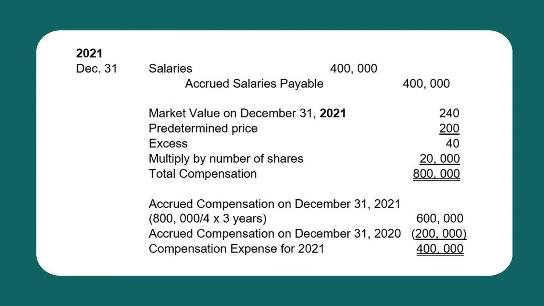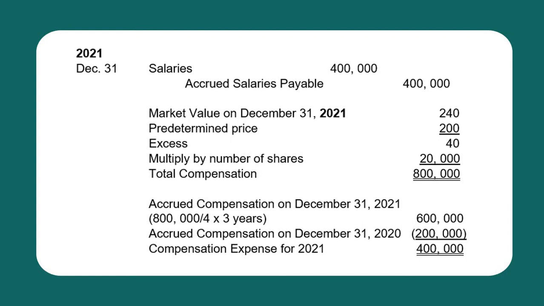150,000. In 2021, the third year of the vesting period, 400,000 shall be recognized as compensation, computed as market value in 2021 is 240, less the predetermined price of 200, thus the excess is 40, multiplied by the number of shares, 20,000. The estimated fair value of the compensation at the end of the vesting period is 800,000.